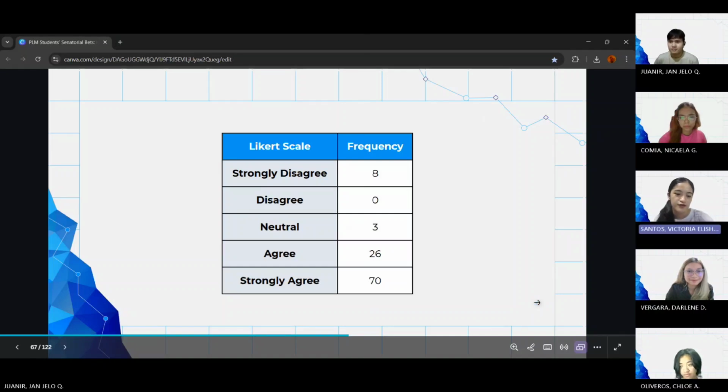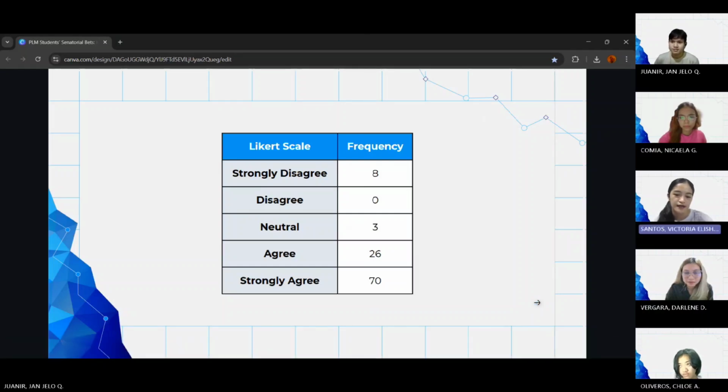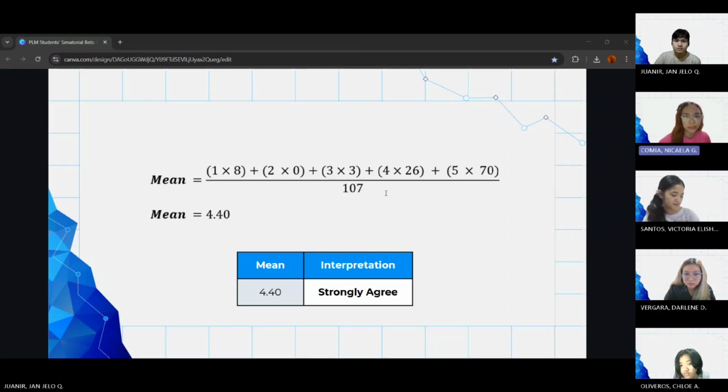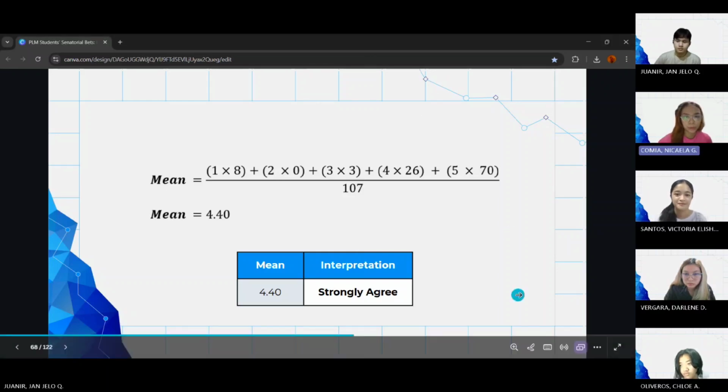With human rights, the majority of the respondents agree that the senator should focus on human rights. All of the options were chosen except for disagree. So again, we use the same formula from the previous ones to get the central tendency of the sector human rights by the use of mean.